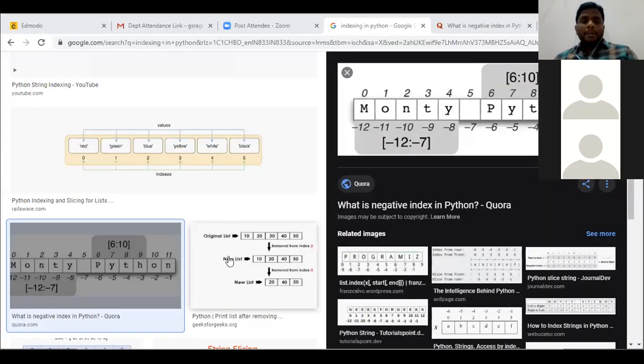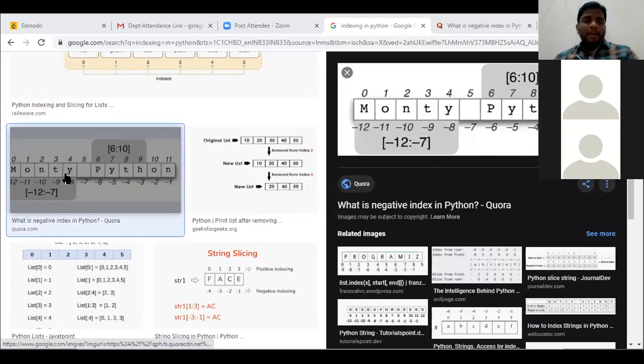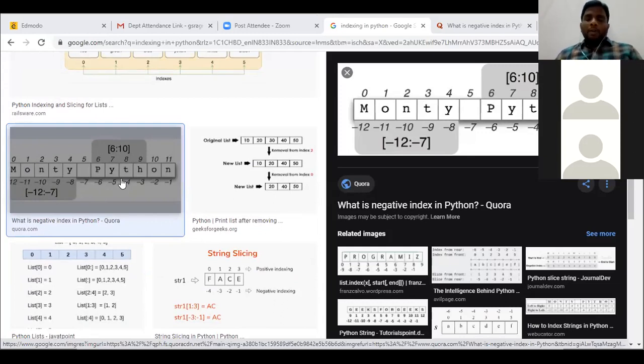See, in this example, consider this particular thing called Monty Python. That means I am assigning a value called Monty Python to a variable a. I take a is equal to Monty Python as the variable, and I mention its index values by drawing a table: Monty space Python.